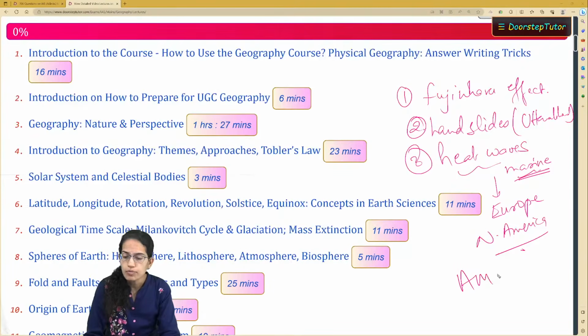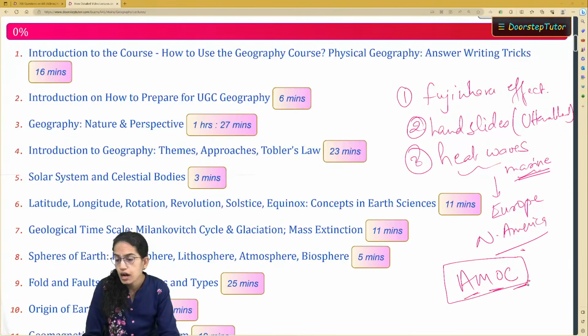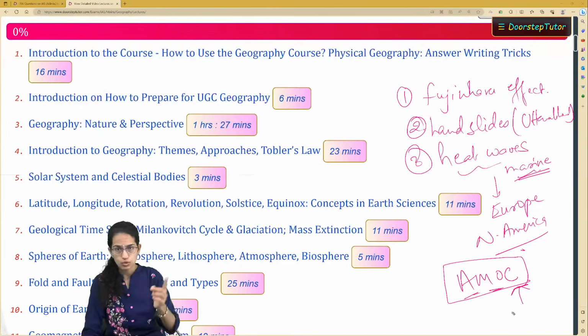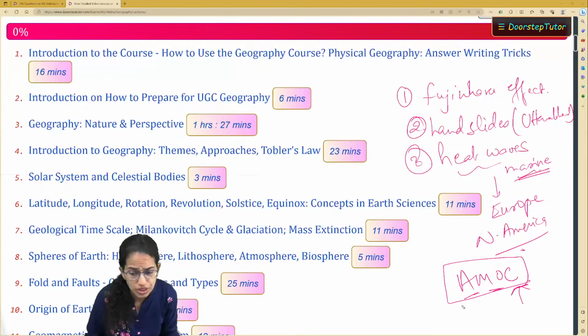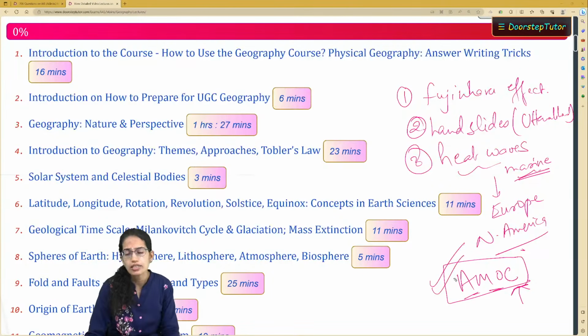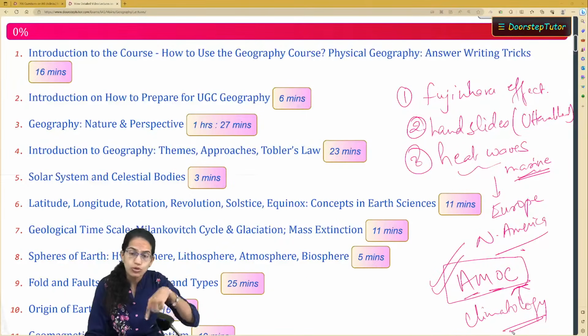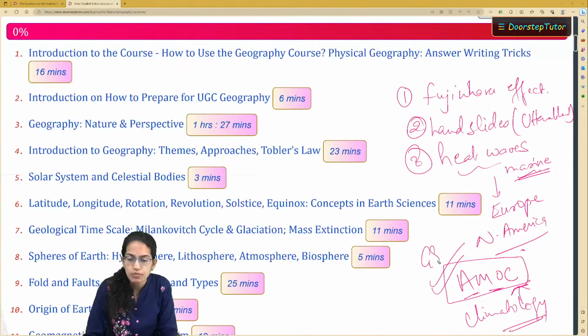Also, the AMOC, the Atlantic Meridional Ocean Circulation, and how it has affected the circulation worldwide, the changes in the temperature and climate change. So AMOC, again an exceptionally important topic under climatology this time. Now some of the topics that I am mentioning are also important for your GS. For example, AMOC is an important topic for GS. Landslides is again an important topic for GS.